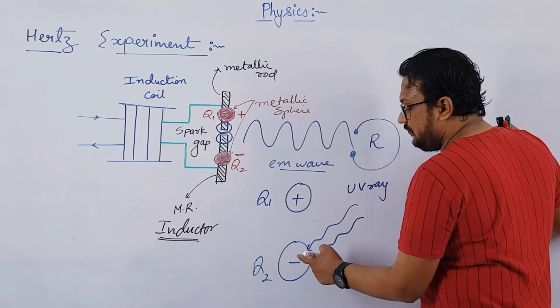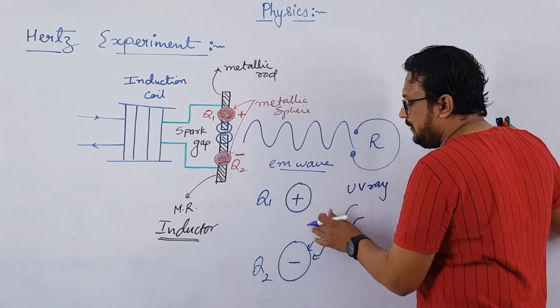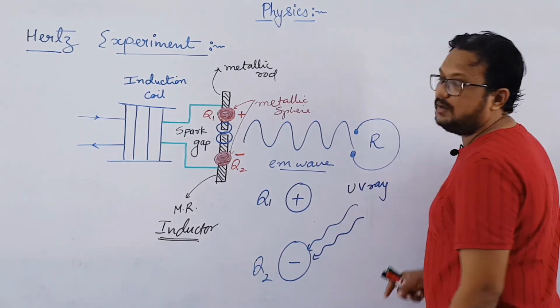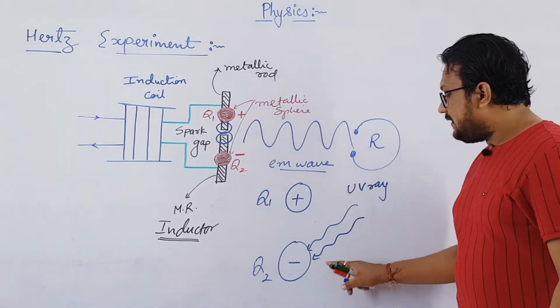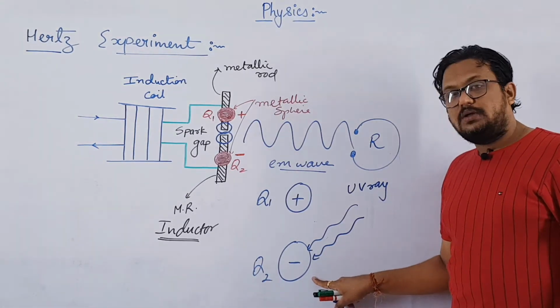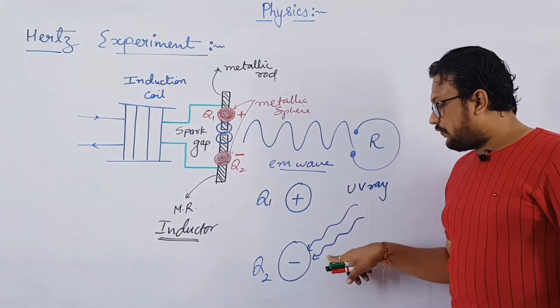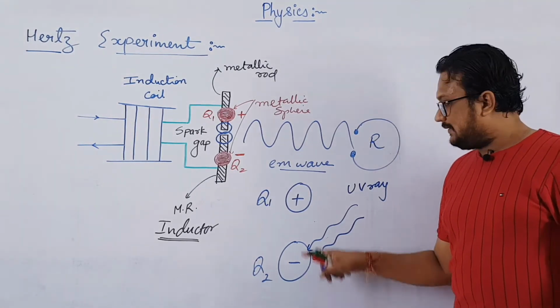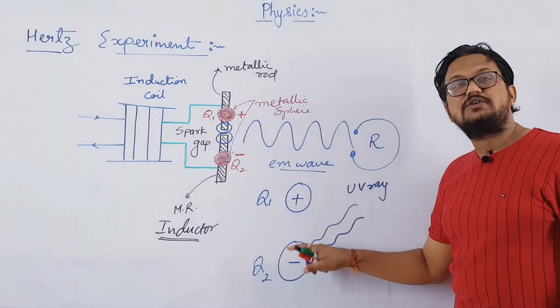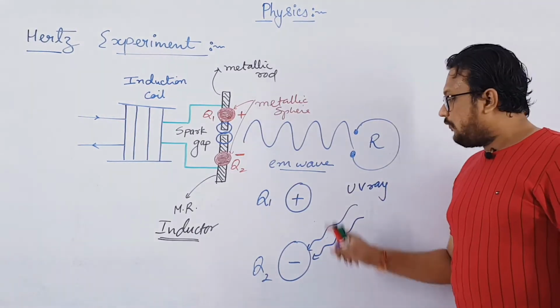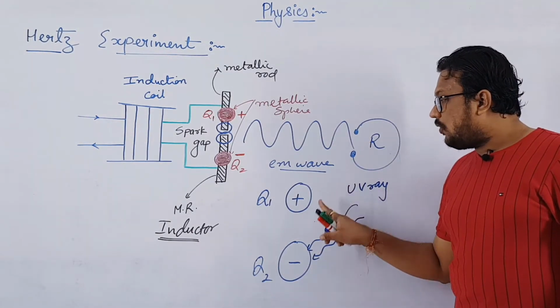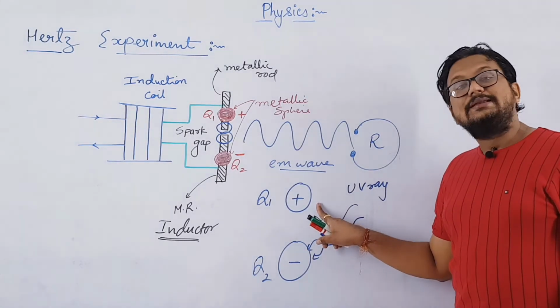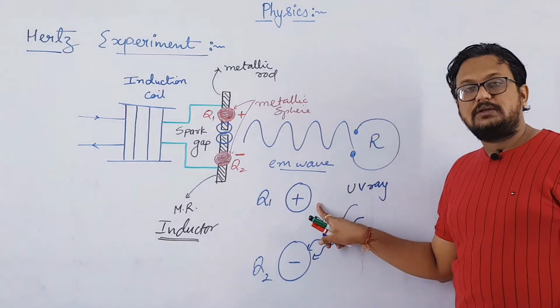Right? In the same way, electrons will be emitted from here and will be moving towards Q1. So this will be appropriate one, that electrons will be emitted from Q2. We are allowing the UV rays to fall on sphere Q2. So electrons will be emitted from it, right? And since Q1 is positively charged, it was moving towards Q1. If you make UV light fall on sphere Q1, then also electrons will be emitted, right?